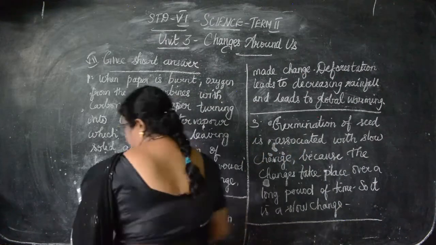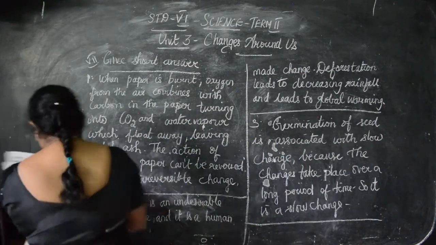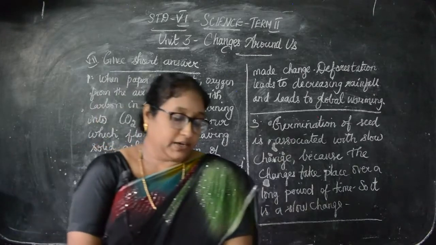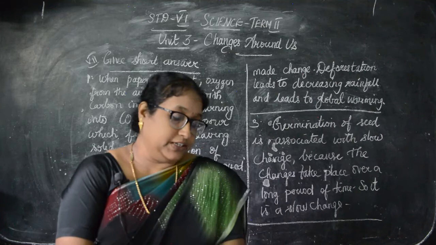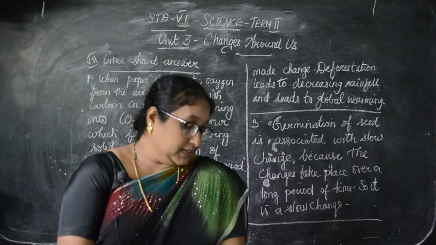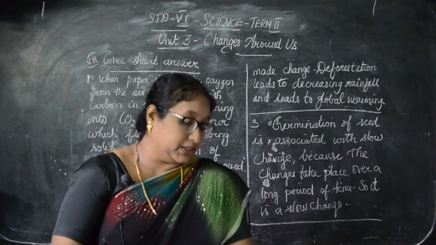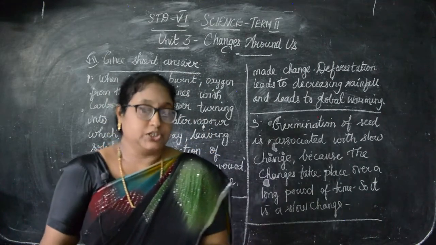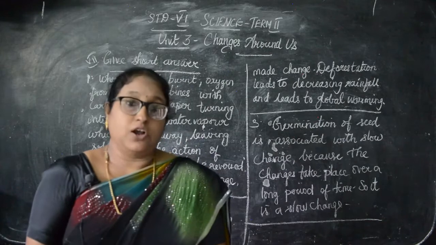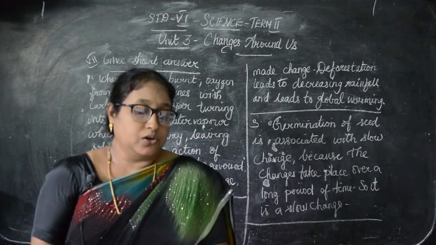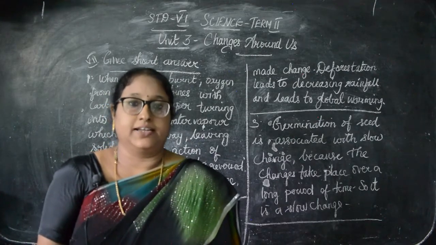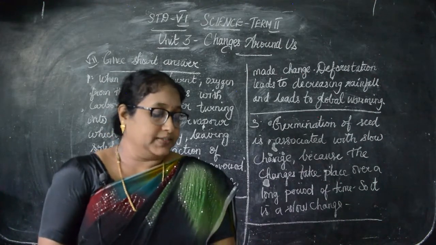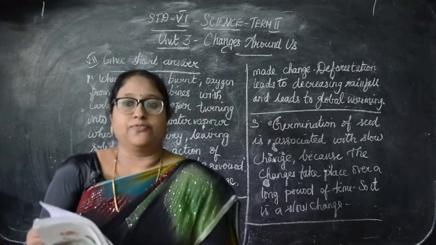Next we have the detailed answers, children. We'll see the answer in detail, or you can mark it in your book. Give an example for each change that happens around you. First is slow change and fast change, page number 34. If you take slow change, you have the side heading, a small hyphen, and you can see the example, growth of nail and hair. Underline that and write only that in the answer. For example, slow change, hyphen, growth of nail and hair.